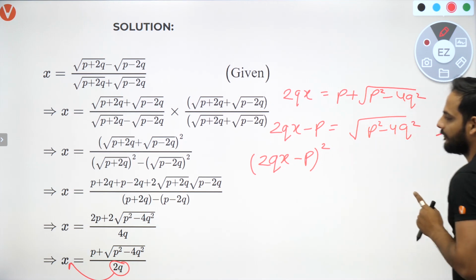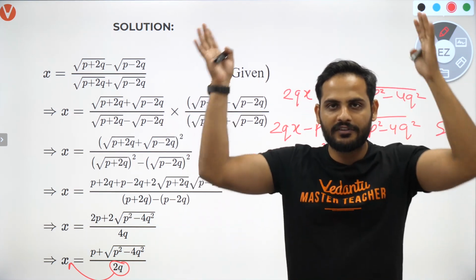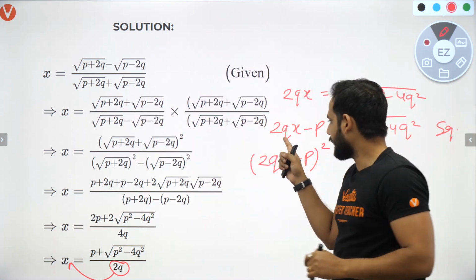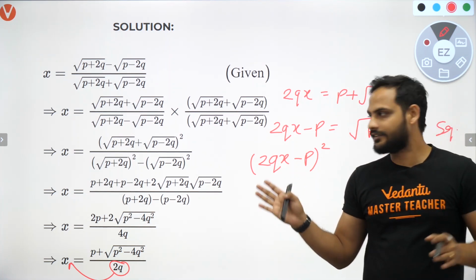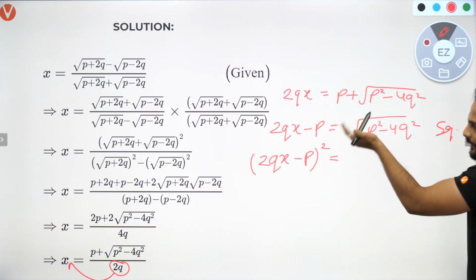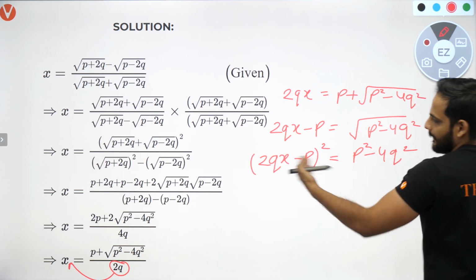Beta, remember, whenever you square on both sides, the whole LHS should be squared together and the whole RHS should be squared together. I cannot do (2qx) whole square minus p whole square. No, that cannot be done. The whole LHS squared together is equal to the whole RHS squared together. So this under root will be p square minus 4q square. Here what will I be getting?